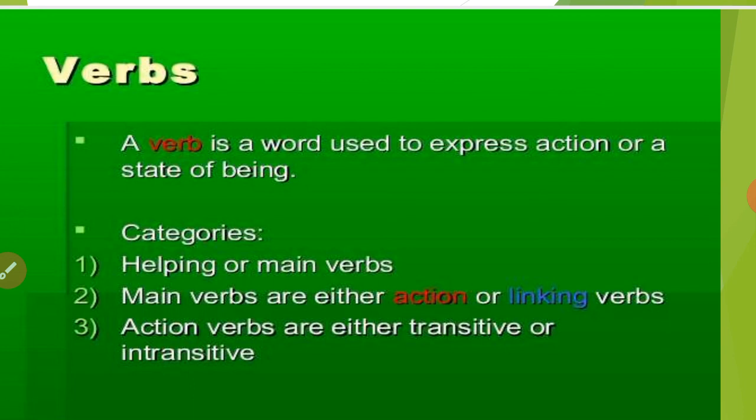In the next video we are going to discuss linking verb and auxiliary verb. So I will tell you later what is linking verb and auxiliary verb. So action verbs are either transitive or intransitive. So in this video we are going to discuss this transitive verb and intransitive verb as well.